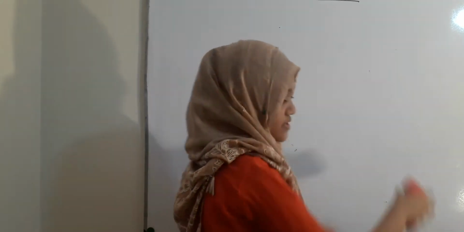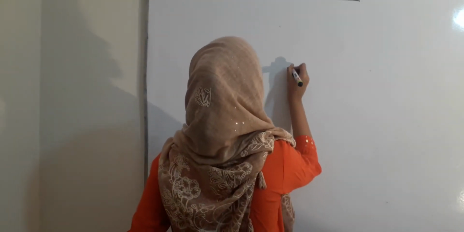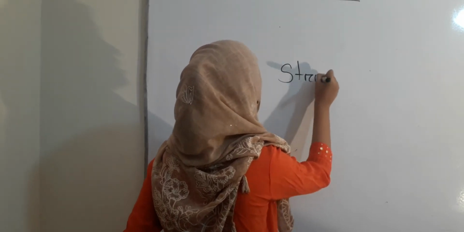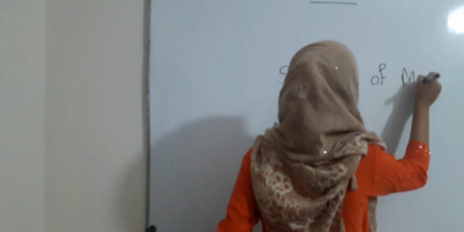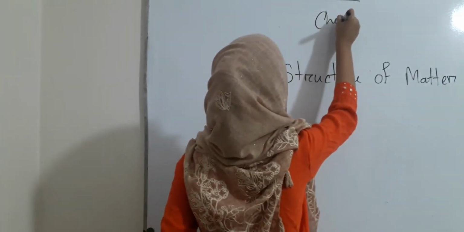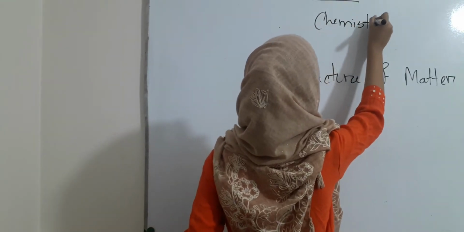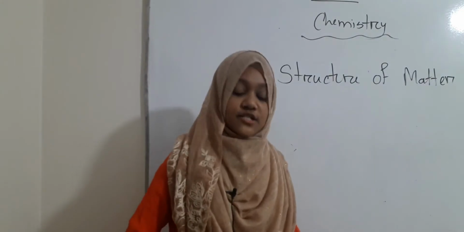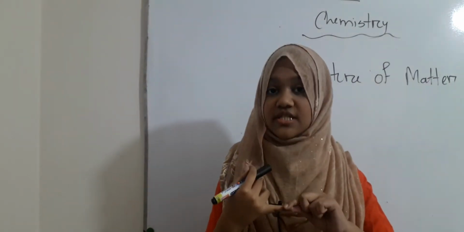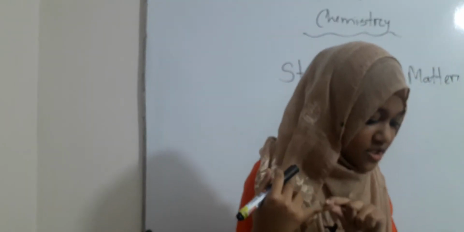So here we entered the world of chemistry. Let me write the word chemistry. Chemistry discusses the structure of matter.